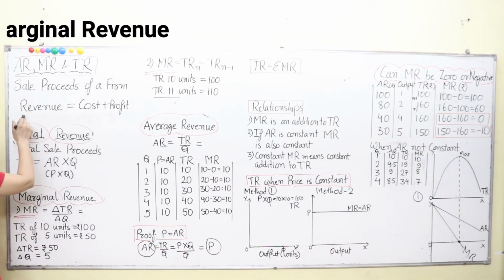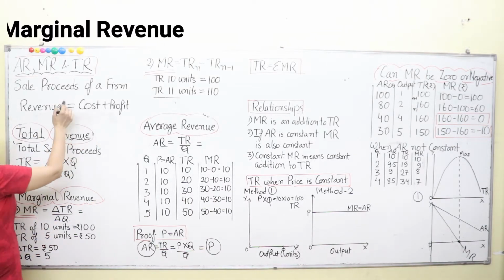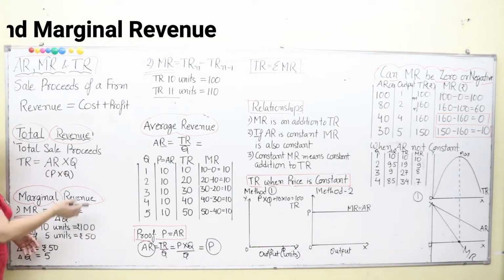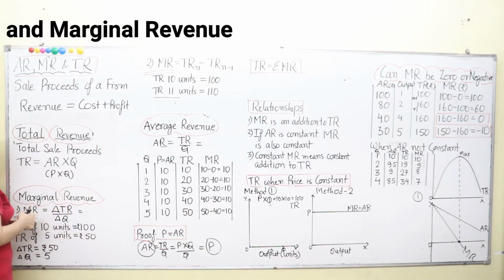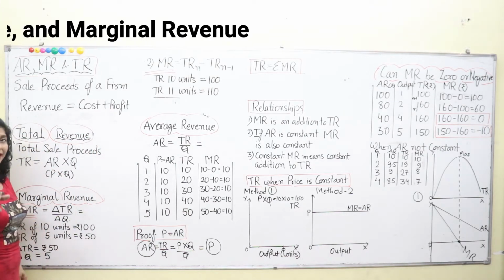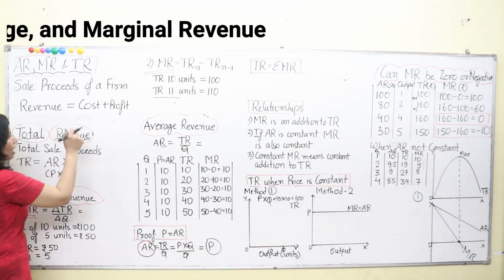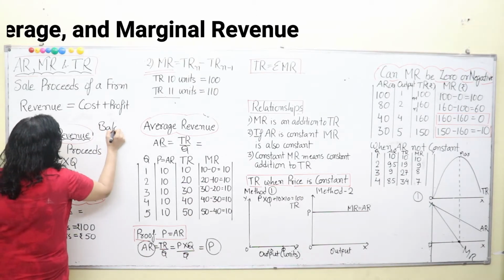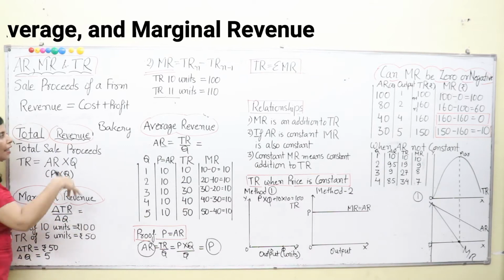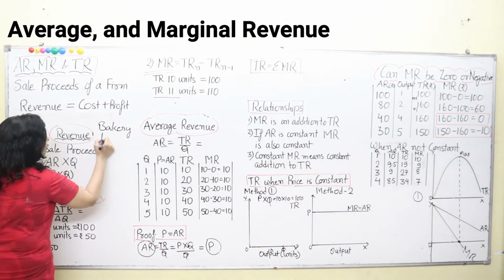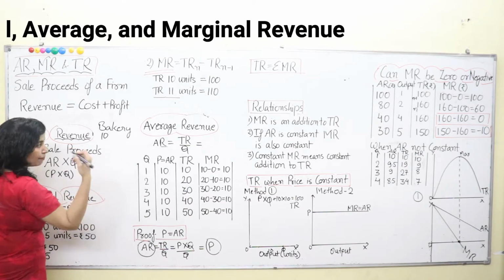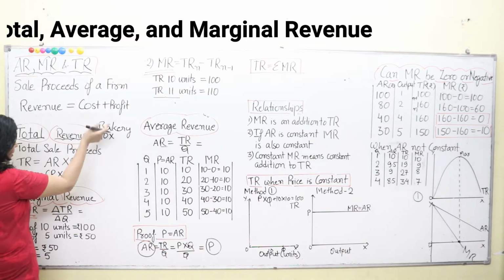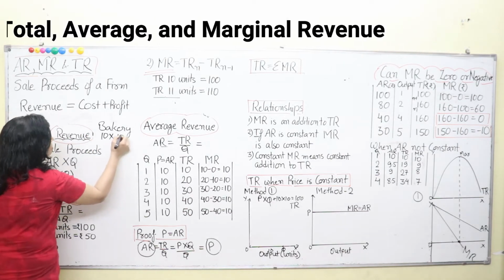Why? Because when we sell some commodity in the market, it includes the cost of production, that is the cost of producing that particular commodity, and the profit as well. Take for example the bakery we used in our last video on the concept of cost. I will be referring to that example again. I have a bakery. I manufacture bread and biscuits in that. Now, if I produce 10 packets of bread in my factory, and the price of that particular bread is 10 rupees.